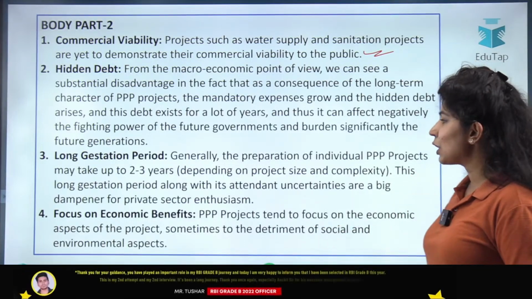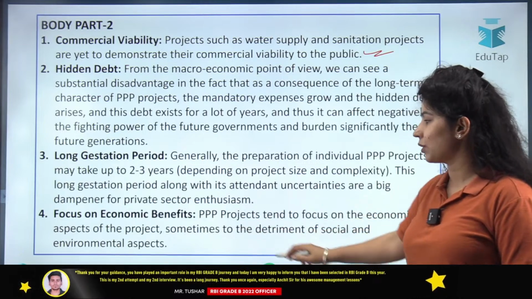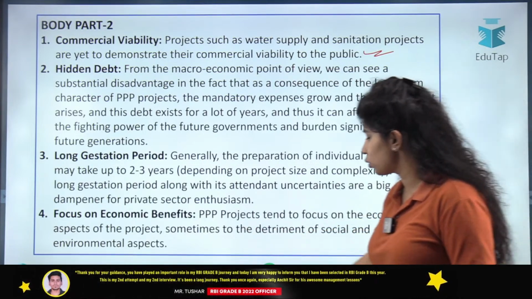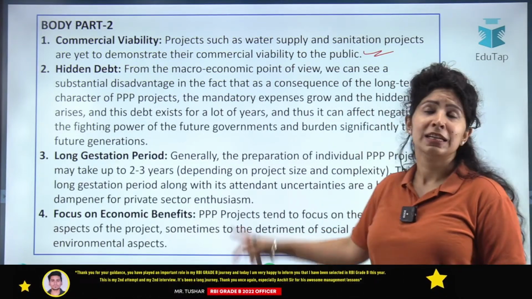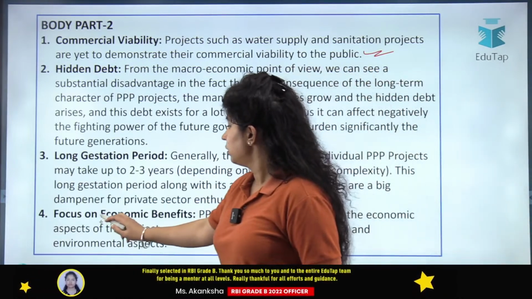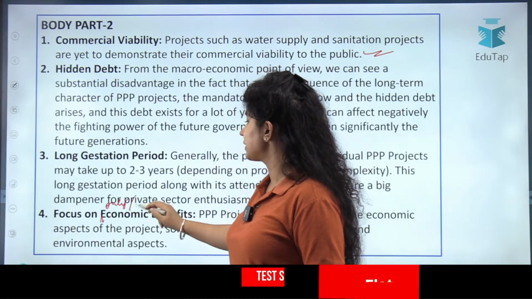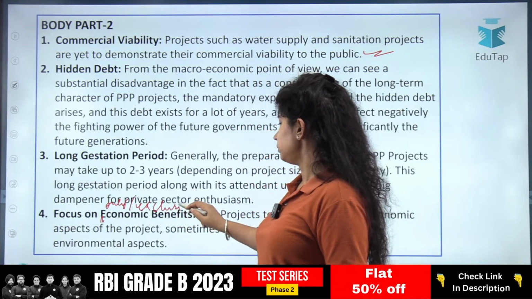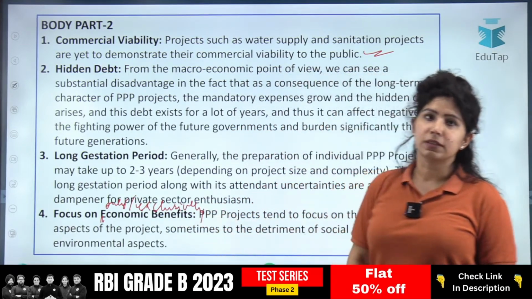They tend to focus on economic aspects of the project, sometimes to the detriment of social and environmental aspects. Write the word here, focus on only or exclusively economic benefits.